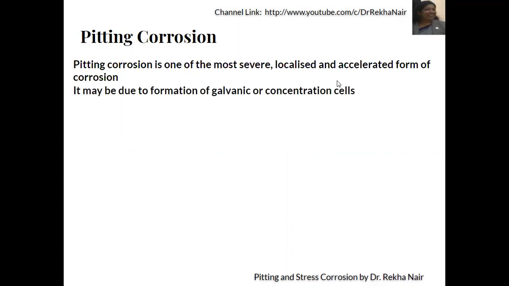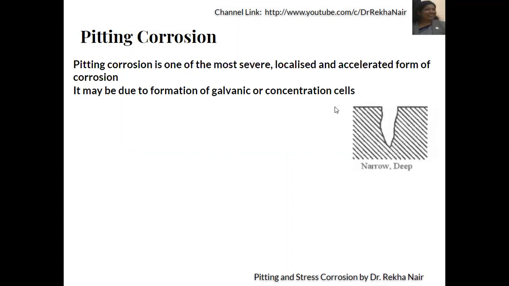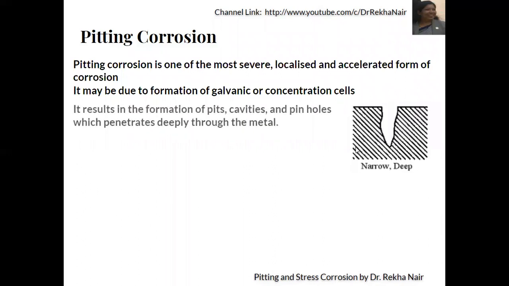It may be due to formation of galvanic cells, or it may be due to formation of condensation cells. We will have a localized and accelerated form of corrosion which will destroy the metal completely. It results in formation of pits, cavities and pinholes which penetrate deeply through the metal.